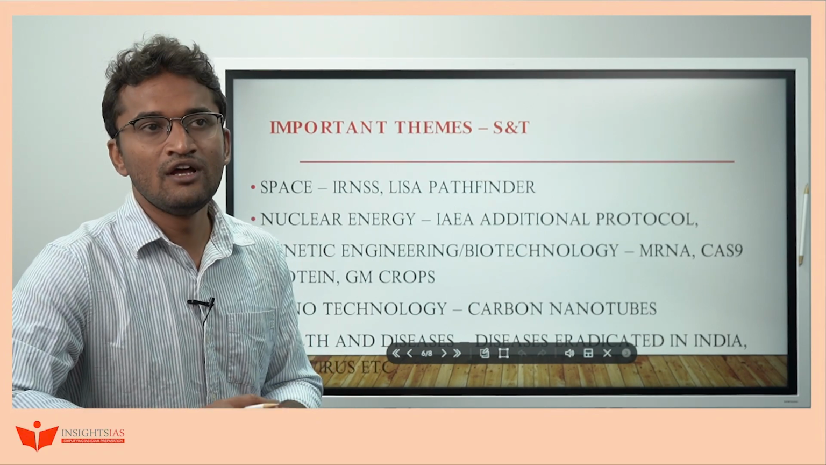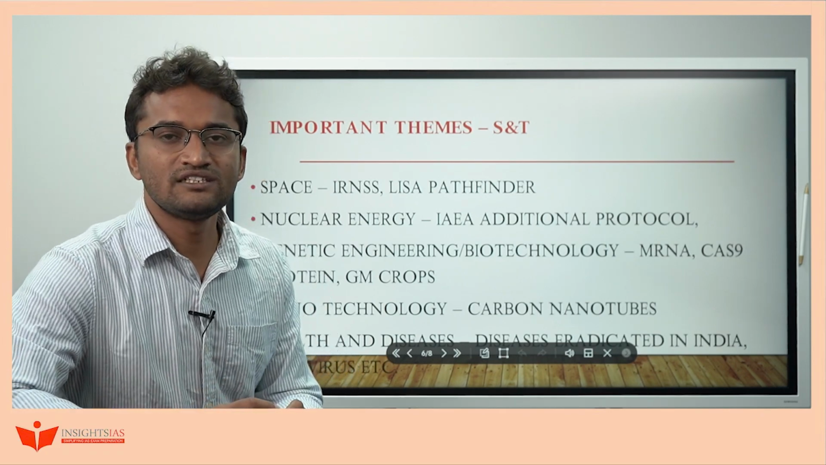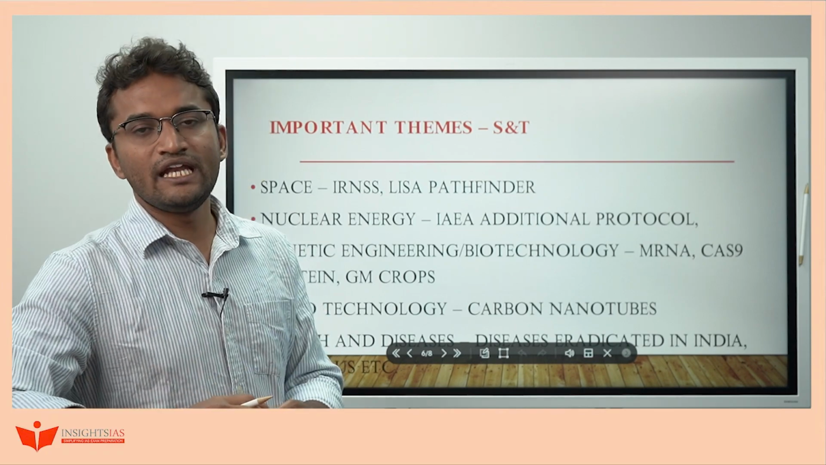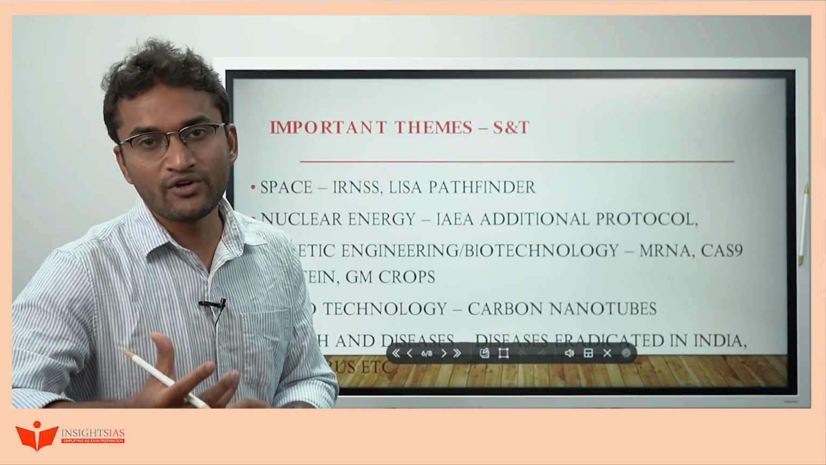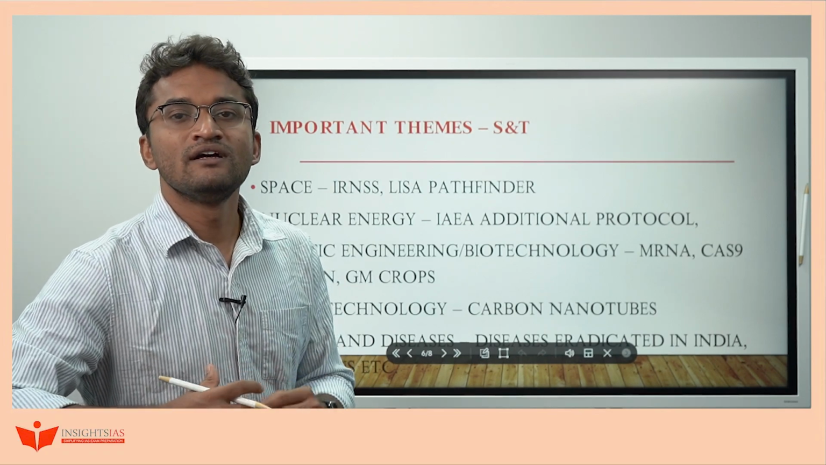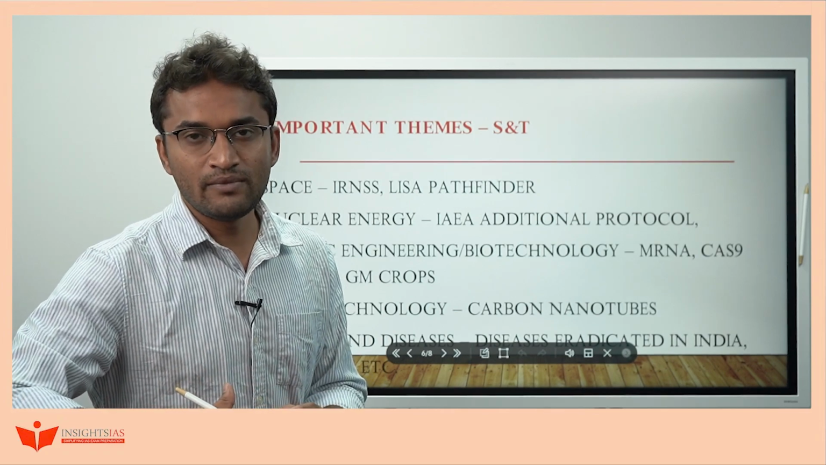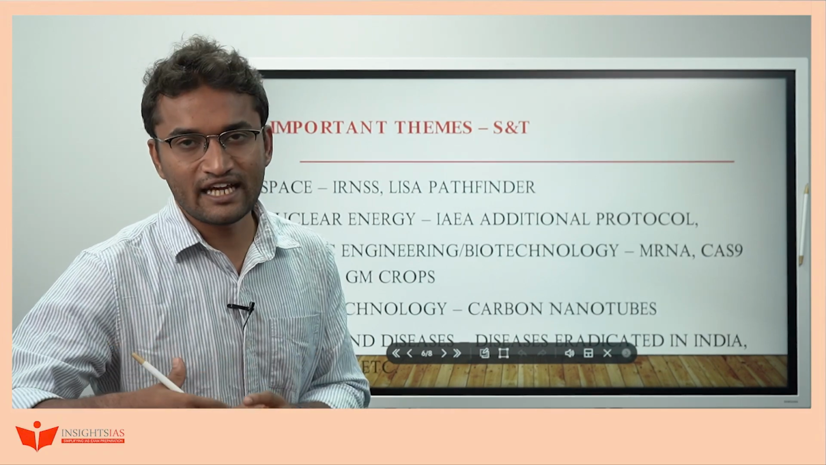Then nuclear energy: in 2020 we got one question on the IAEA additional protocol. Along with that, try to understand the feeder material for nuclear energy production, for example uranium and thorium, and the difference between thorium and uranium. Then the 3-stage nuclear program of India: the first stage, second stage, third stage. Where exactly will thorium be used, whether in the first stage, second stage or third stage?